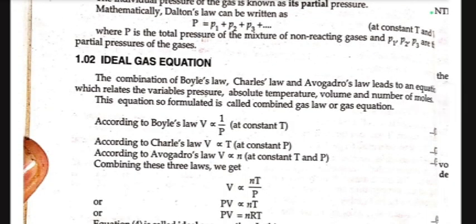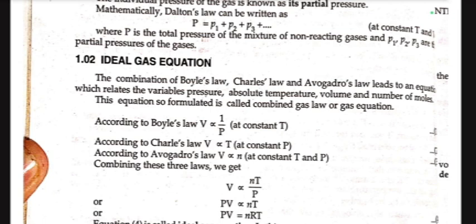The combination of Boyle's law, Charles' law and Avogadro's law leads to an equation which relates the variables pressure, absolute temperature, volume and number of moles. This equation is called the combined gas law or gas equation. According to Boyle's law, V is inversely proportional to pressure at constant temperature. According to Charles' law, V is directly proportional to T at constant pressure.